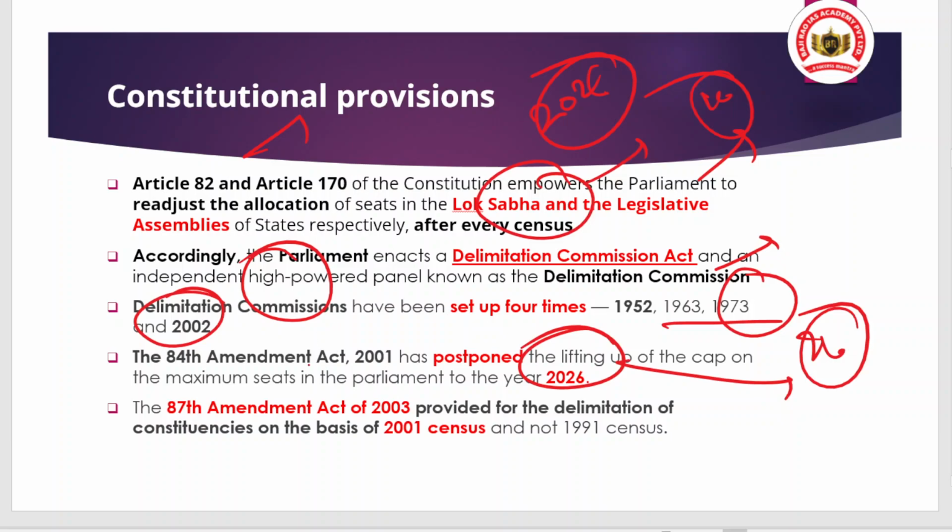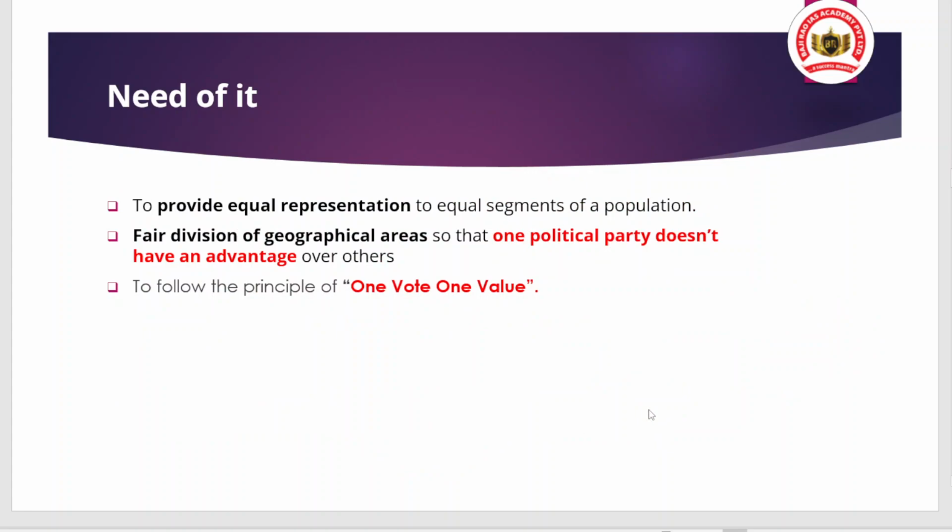And you can understand that internal readjustment of constituencies within the state was allowed via the 87th Amendment Act 2003, and that provided for delimitation of constituencies on the basis of the 2001 census, not the 1991 census. You have to be clear here for the prelims or the mains, because many students go wrong in understanding the concept. If you haven't understood the concept, please go and repeat this lecture series and try to understand it in a deeper manner.